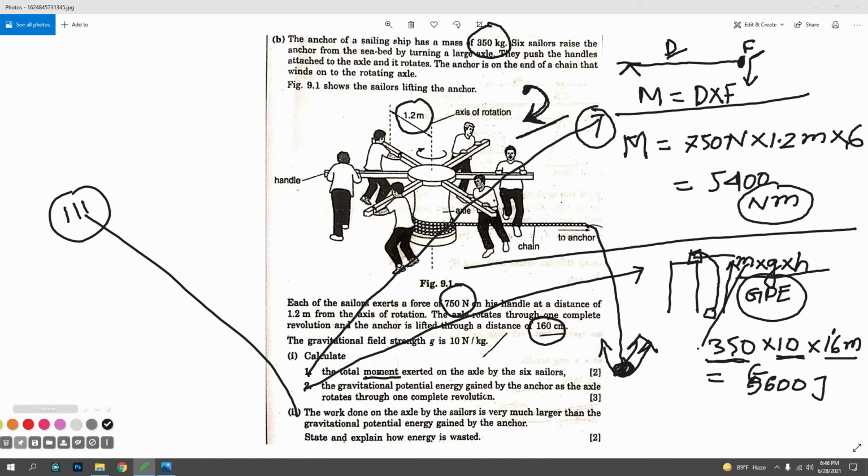More energy has been applied by these 6 people, so where has the rest of the energy been wasted? This is the manual system. At the time of lifting the anchor, there is a chain system. The chain is getting friction over the board.